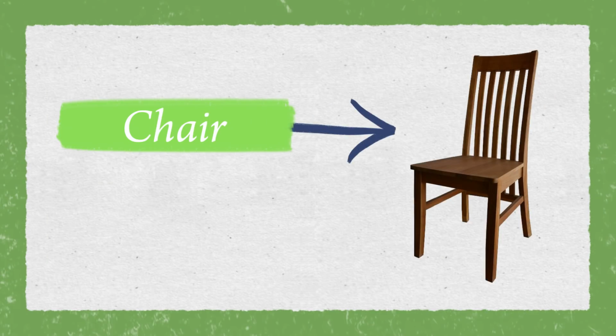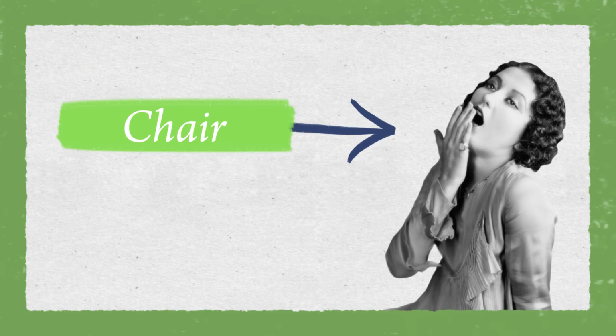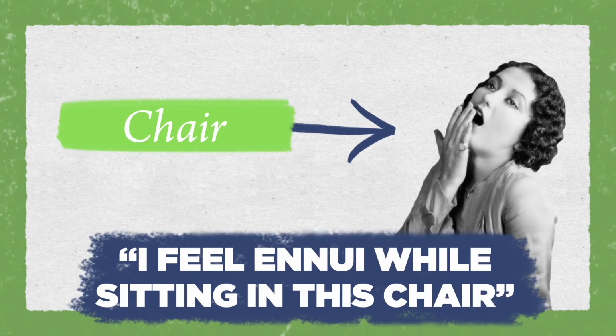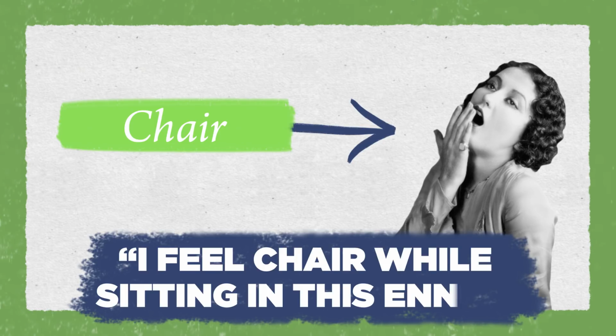the thing they describe. So imagine a world in which your word for chair was not linked to what we consider a chair, but actually lined up to the feeling of dissatisfaction we call ennui. So the sentence, "I feel ennui while sitting in this chair," could just as easily be, "I feel chair while sitting in this ennui." And why does that matter?